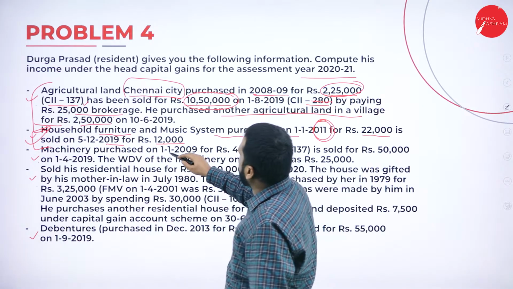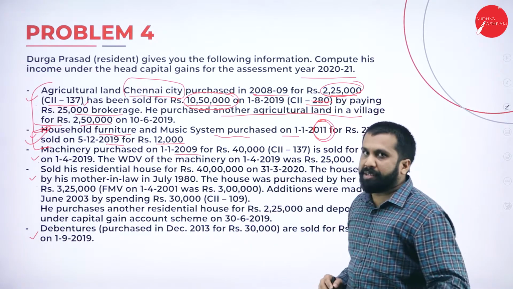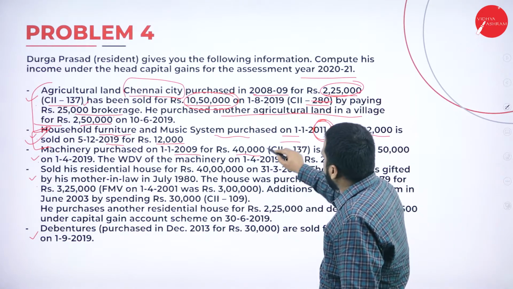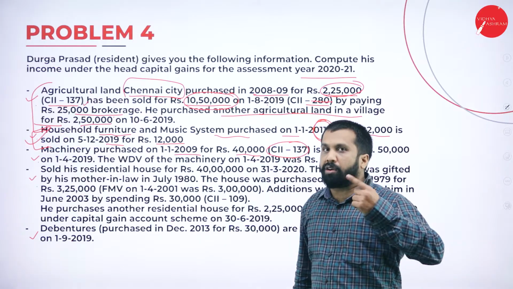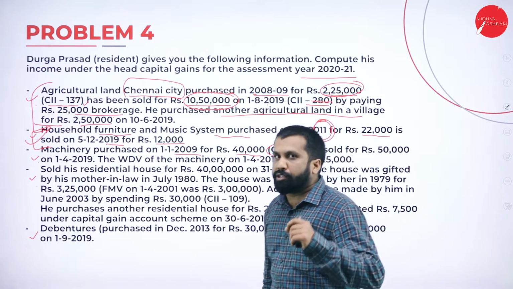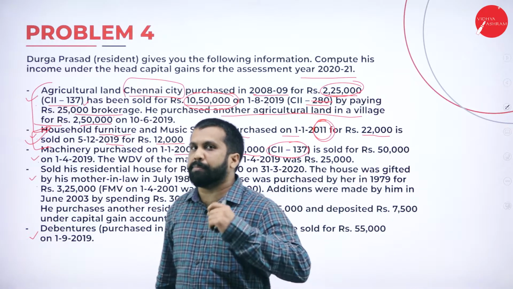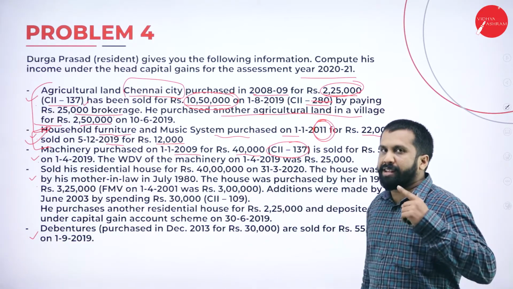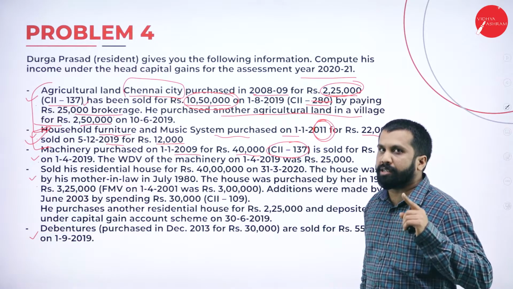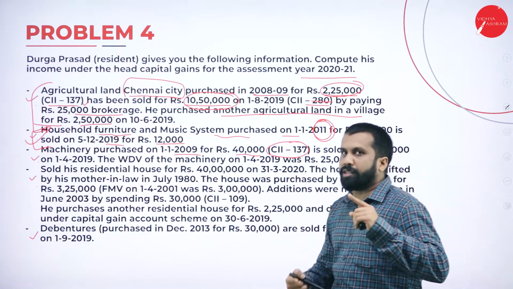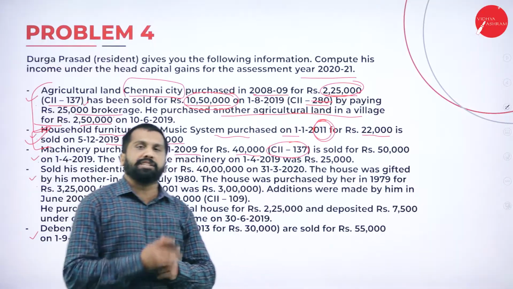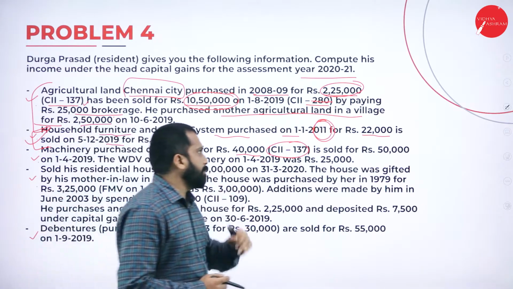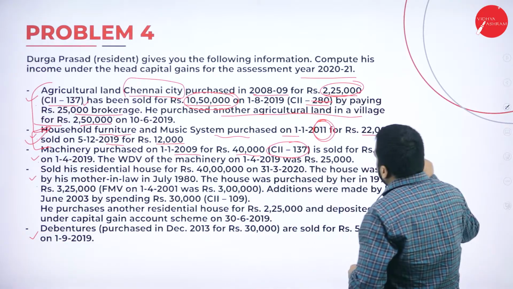Machinery purchased in 2009, means old, 10 years back, for 40,000. So if it is an old one, long term, what will the question give? Question will give you the indexation number. Now, what is the indexation number? 137. I already explained why we do indexation. Clear? In the third session I explained why we use the indexation number. Now, it is sold for 50,000.